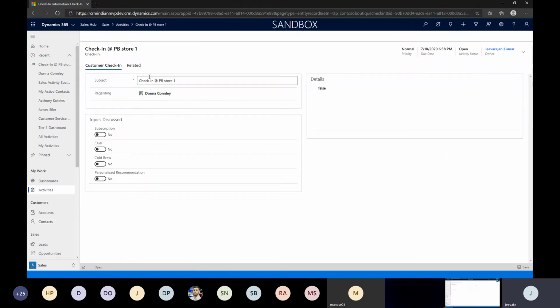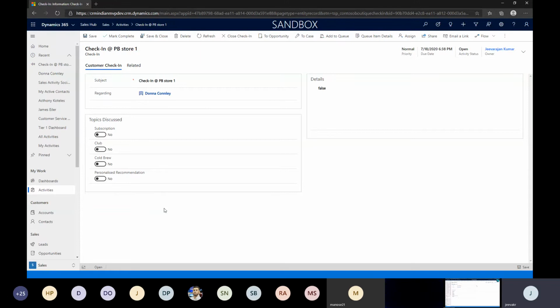Okay. So let's say she's done it in our Power Burger Store 1, and see, this is what I was talking about. These are all templates. I've just left it. I'm not handling that in the mobile app, but you can extend it. Okay. So let's say we can see whether she's a member. By default she should be a member because she has the loyalty ID. And we can say like this